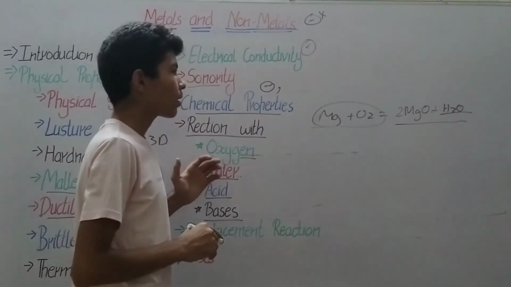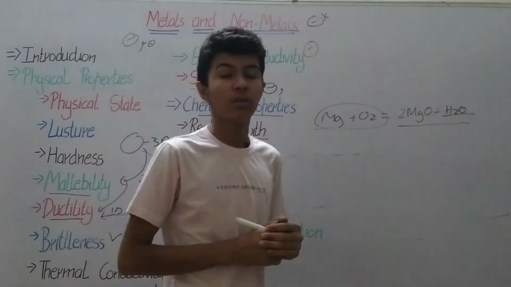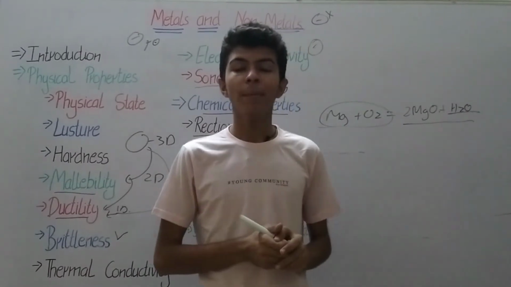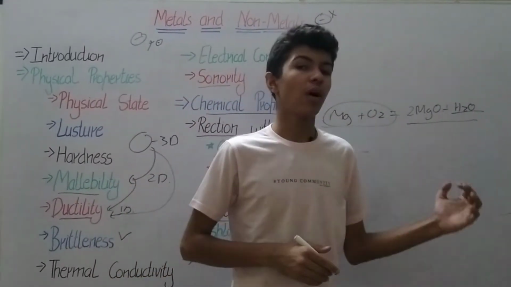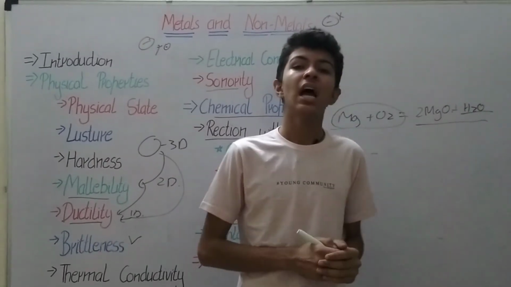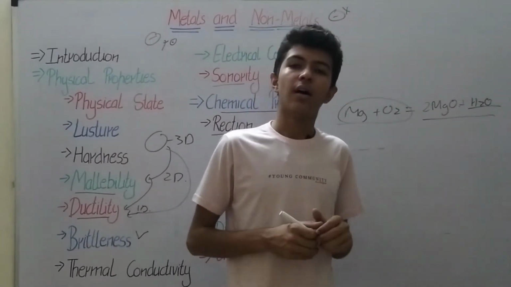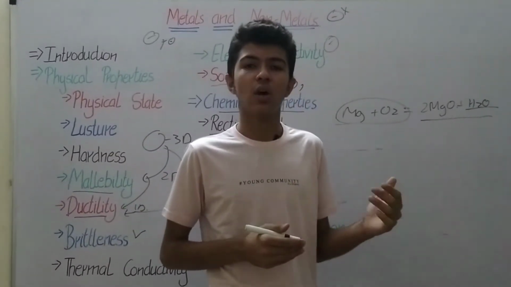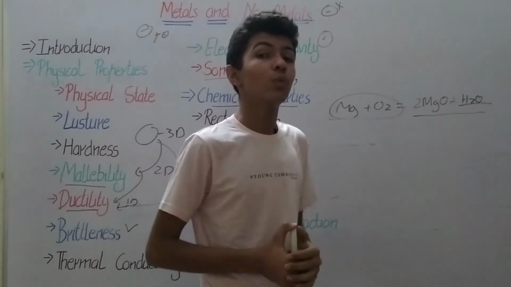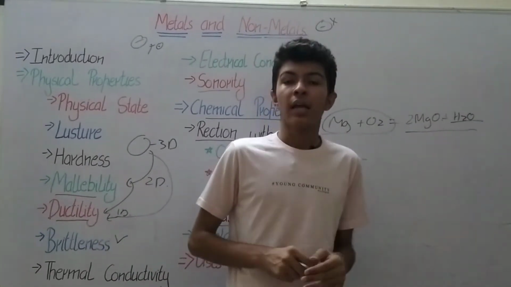Now what happens if we use non-metals? Non-metals are the opposite of metals. They also form oxides, but these oxides are acidic in nature. Examples: sulfur plus oxygen gives sulfur dioxide, which is acidic in nature.